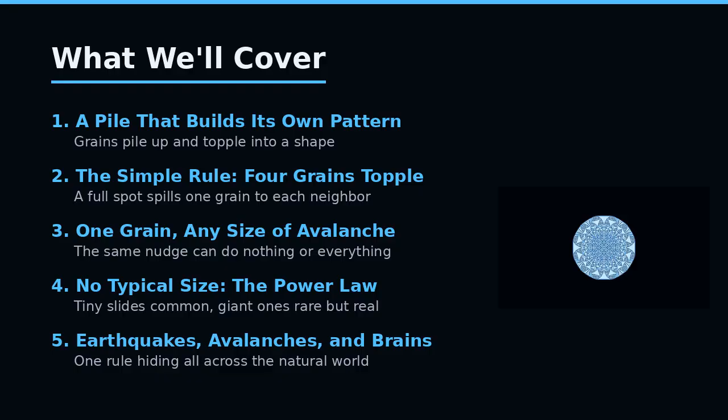Here is the plan. First, a pile that builds its own pattern. Grains pile up and topple into a shape. Second, the simple rule. A full spot spills one grain to each neighbor. Third, one grain, any size of avalanche. The same nudge can do nothing or everything. Fourth, no typical size. The avalanches follow a power law. Finally, earthquakes, avalanches, and brains. One rule hiding across nature.